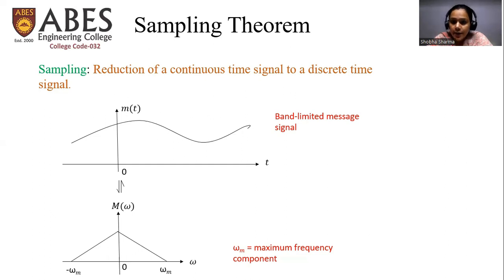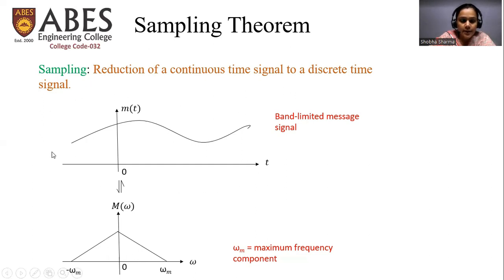So, in today's scenario, if we have something discrete or digital in nature, then we can process that data easily using digital technologies. So sampling serves this purpose. Sampling basically converts, or we can say reduces, the continuous time signal to a discrete time signal. Okay, so to better understand the process of sampling, let's take an example here.